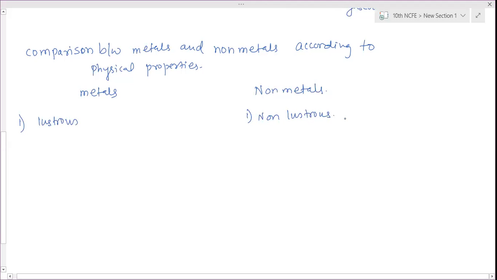Actually, very few non-metals are found in the solid state. Which non-metals are in the solid state, do you know? Carbon is in solid state, right? And iodine, right? It is in the solid state. Sodium is a metal here.